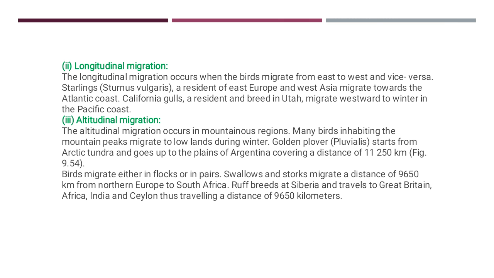For example, golden plovers or Pluvialis start from the Arctic tundra and go up to the plains of Argentina, covering a distance of 11,215 kilometers. In this type of migration, the birds migrate either in flocks or in pairs. For example, swallows and storks.